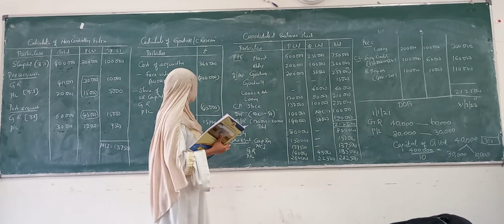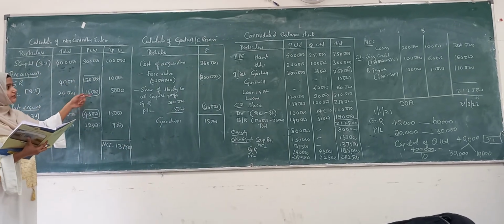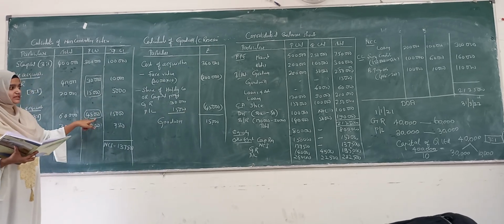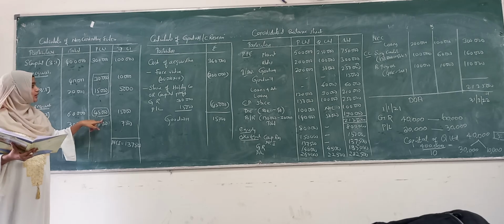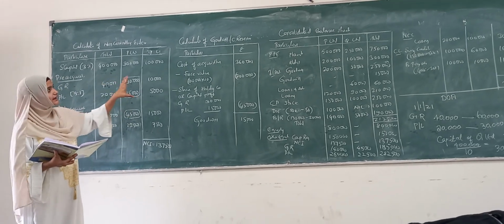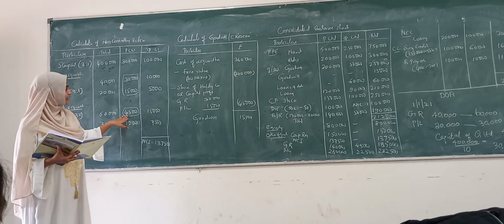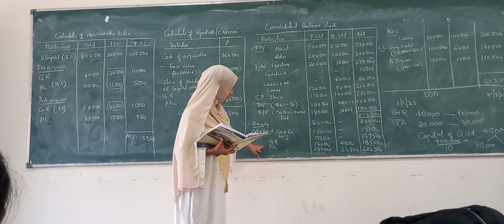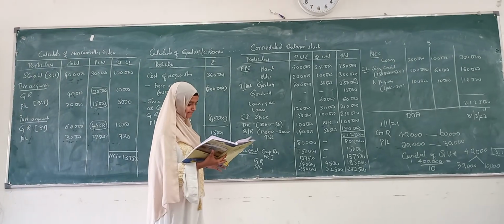General reserve. We have taken this amount, 30,000 plus 15,000, 45,000, in the calculation of goodwill. What we have not taken is this 45,000 amount, so we will be taking this amount. We will not take the book value. The amounts we have taken in NCI and goodwill we are not going to take again. Which we have not taken, that we will take. General reserve.